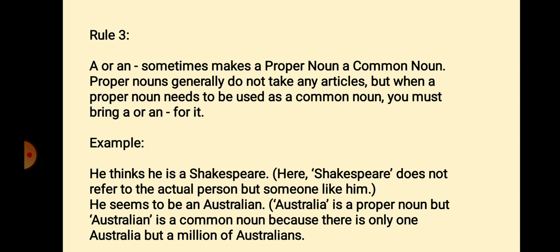He thinks he is a Shakespeare. Now Shakespeare is a proper noun. But here Shakespeare does not refer to the actual person, the writer. But it is referring to a person like him, a person who has the qualities of Shakespeare. And that's why article a is used. He seems to be an Australian. Australia is a proper noun, but Australian is a common noun because there is only one Australia, but a million Australians are there, so it becomes a common noun.